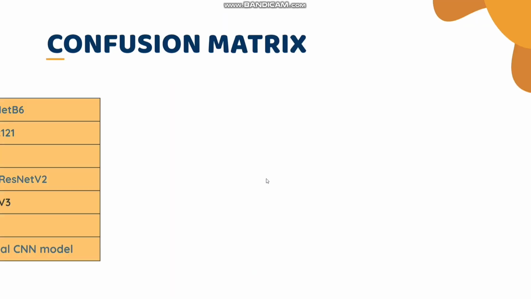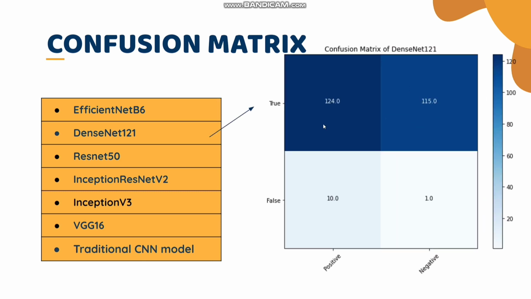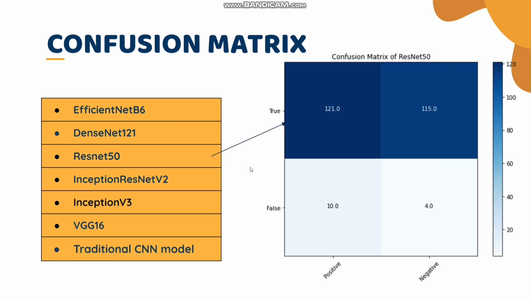Now we have the confusion matrix, where we can see the number of true positive, true negative, false positive and false negative cases identified by each model. Here EfficientNet B6 has a high number of true positive and true negative cases and a very low number of false positive and false negative cases. Then DenseNet 121 also has a high number of true positive and true negative cases and a low number of false positive and false negative cases, similar to ResNet 50.